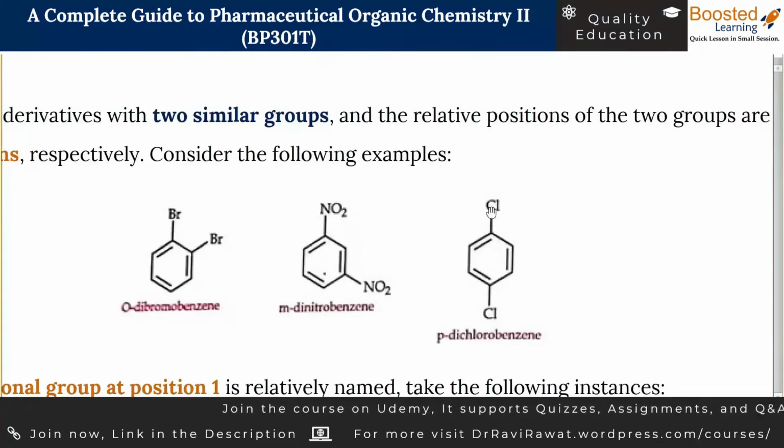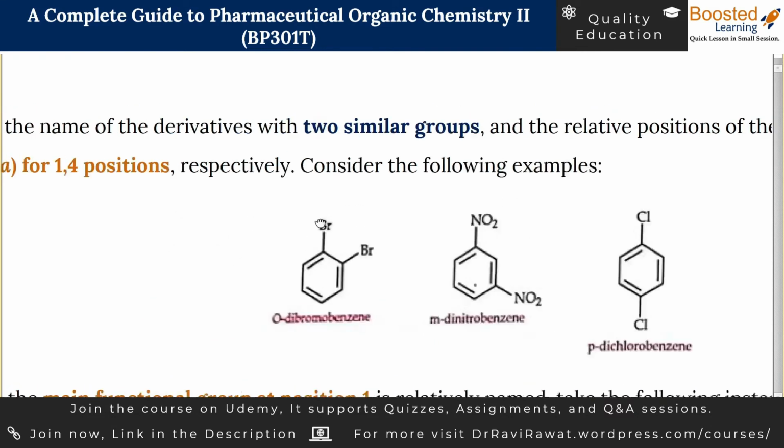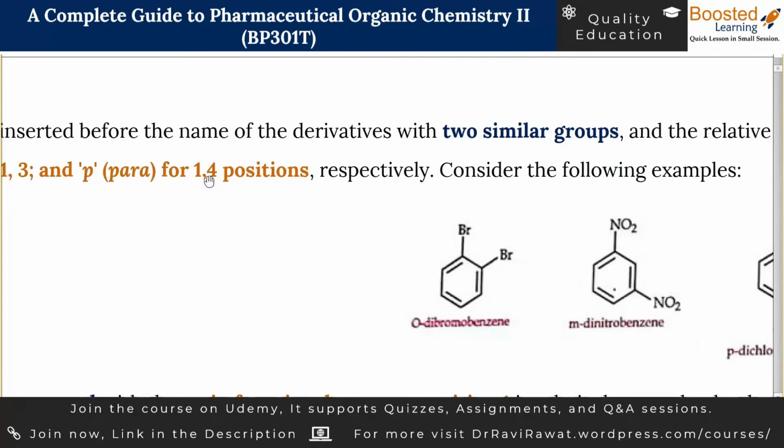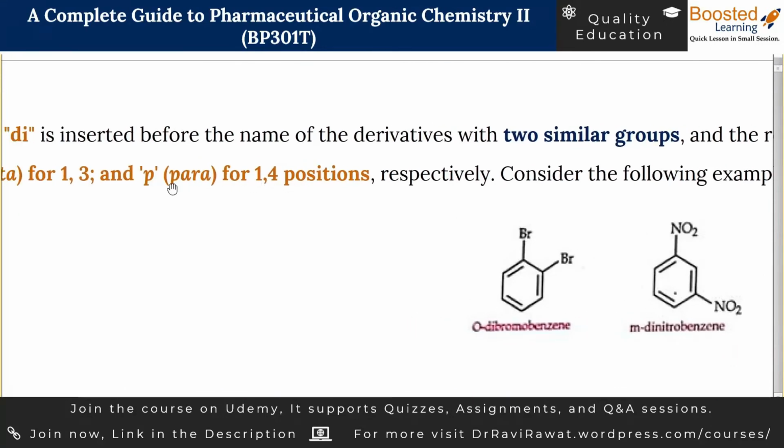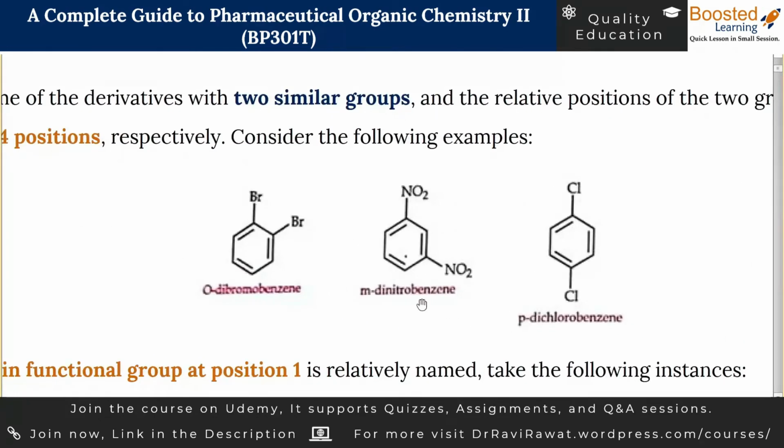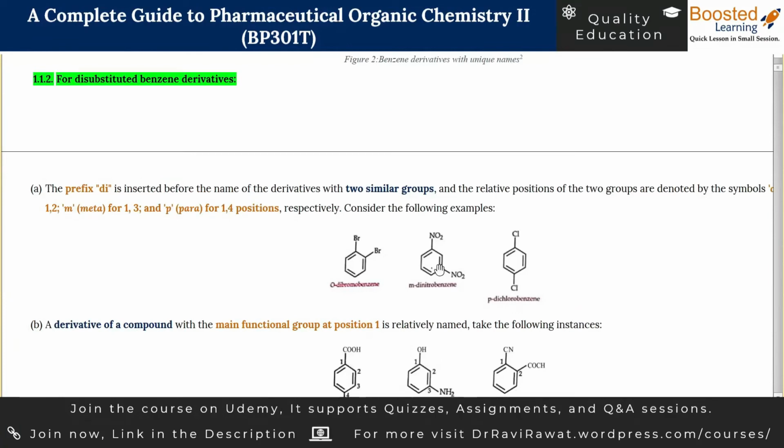Okay. Suppose there are 2 groups which are similar, and the relationship between the 2 groups is 1,4. 1, 2, 3, 4. One is on the 1st position and the other one is on the 4th position. So this can be named as dichlorobenzene, and for the relationship part, the alphabet P can be used because P signifies the 1,4 position. It has a word for it. The word is para, and para can be abbreviated as P dash. I hope you have got how to name di-substituted benzenes when the two groups are similar.